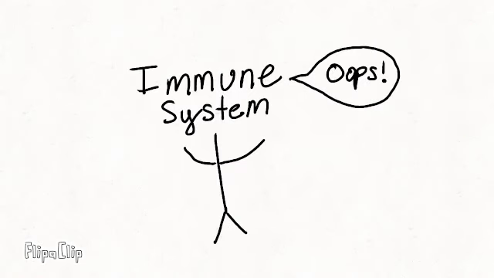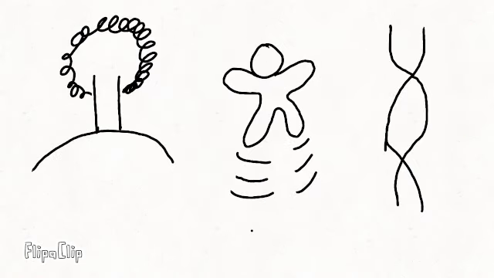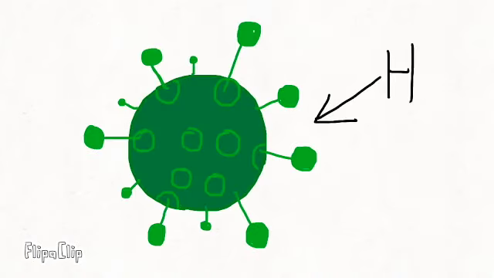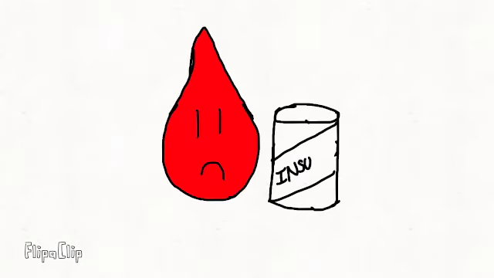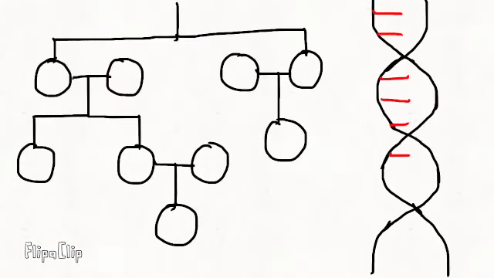Now, while this could be caused by a fluke in the immune system, the environment, individual lifestyle, and genetics can all contribute to the risk of getting cancer. For example, certain infections like HPV are connected to cancer, as are cigarette smoking and tobacco use, and radiation exposure. The list goes on. Personal lifestyle factors like your weight, amount of physical activity, any diseases you may have, like diabetes, and your family's genetic history could also affect your chances of getting cancer.